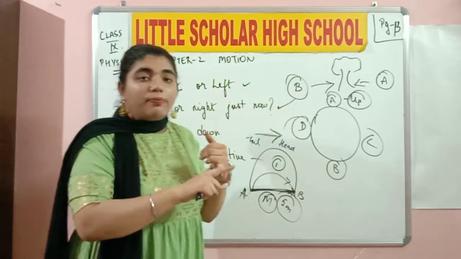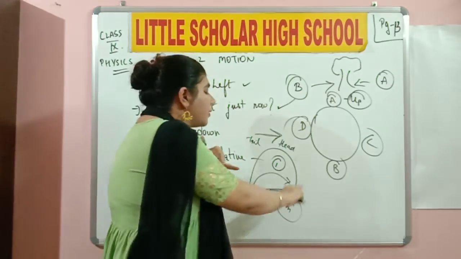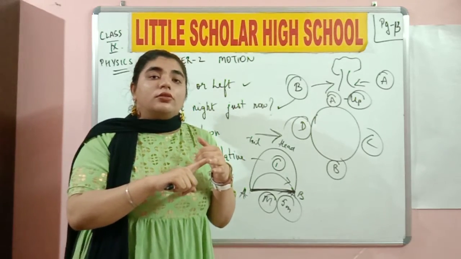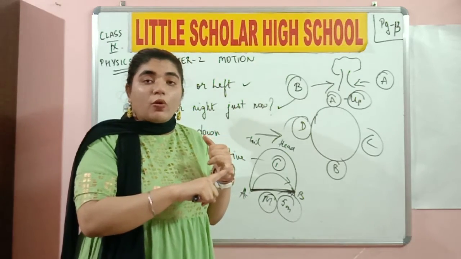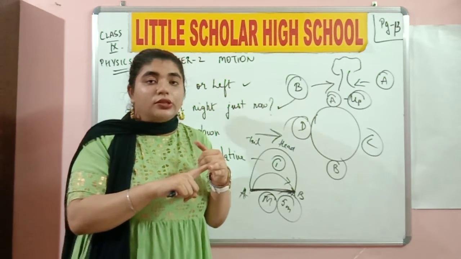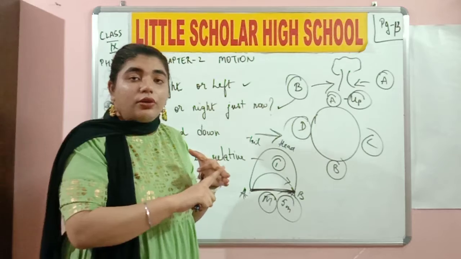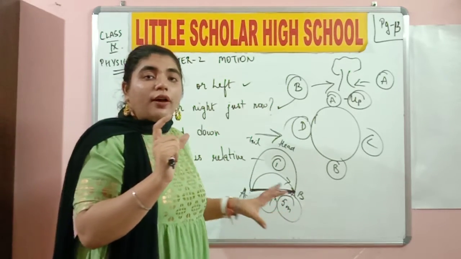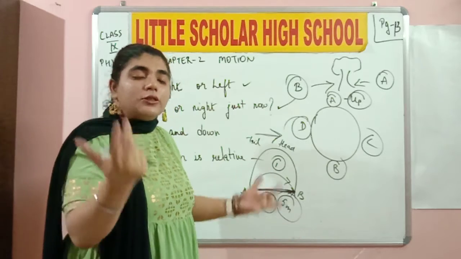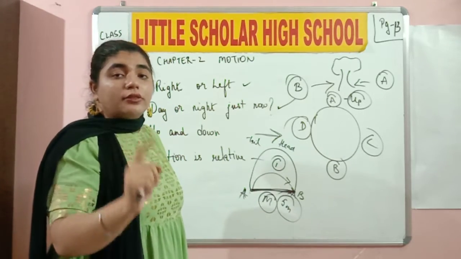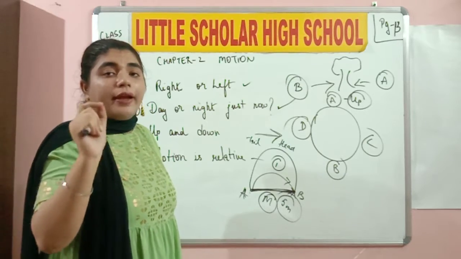When I know the magnitude, when I know how much length my ball is going to cover, when I know which point it is going to reach, when I know which direction it is going to take, then that shortest distance undergone by that object is called displacement. Okay, I repeat, displacement is nothing but the shortest distance covered by a body.